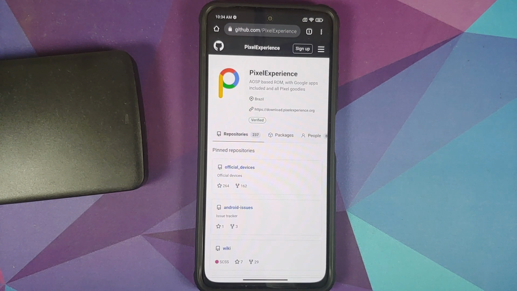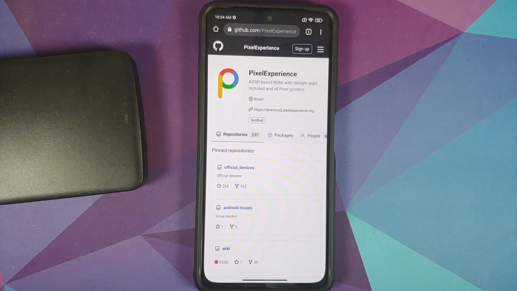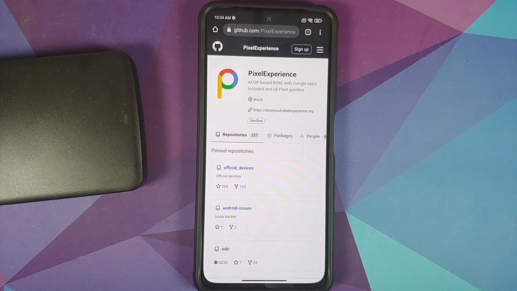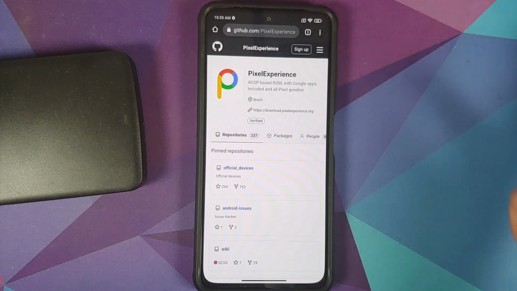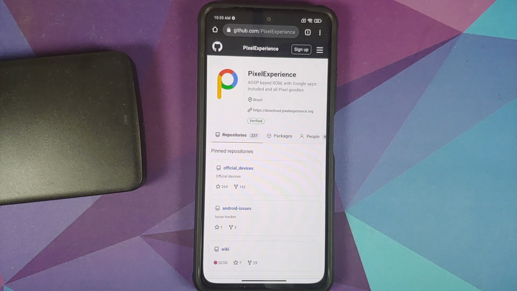AOSP based ROM versus a GSI versus a semi GSI. So that is the topic of discussion for today. AOSP based ROMs, Android Open Source Project. Download the source code, compile it, good to go. Simple and easy. Cannot get any easier than that.